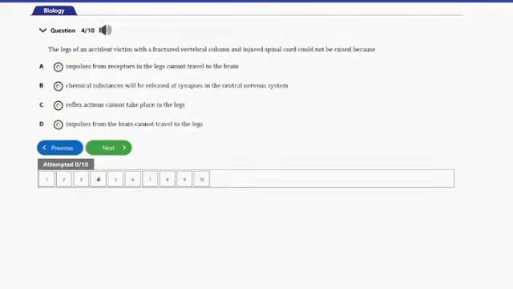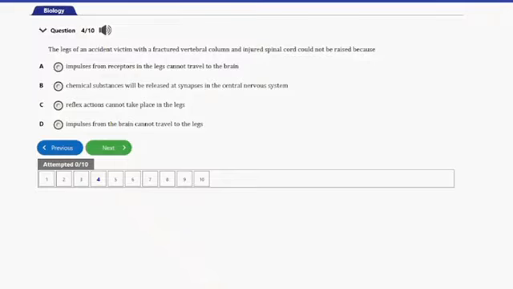Question number 4 here, it says, the legs of an accident victim with a fractured vertebral column and injured spinal cord could not be raised because A, impulse from receptors in the legs cannot travel to the brain, B, chemical substances will be released at synapses in the central nervous system, C, reflex action cannot take place in the legs, D, impulses from the brain cannot travel to the legs.